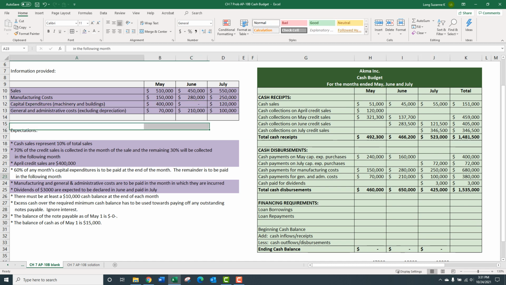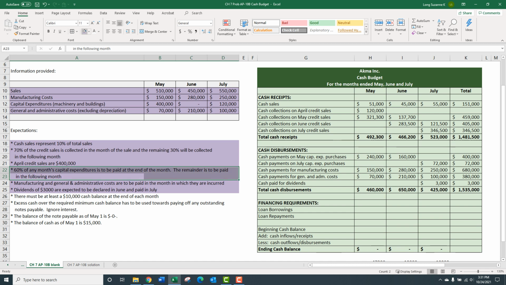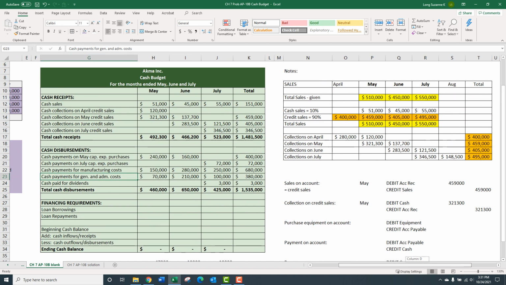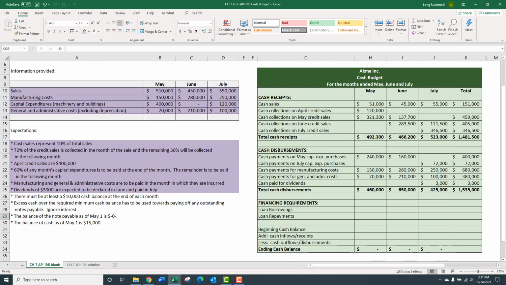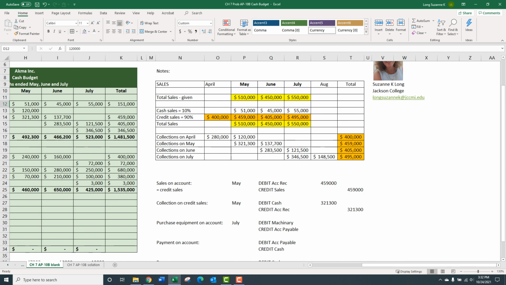And I can get rid of that, and I can get rid of that. One of the other journal entries I put over here was one of these. So we could say like July, they said machinery was one of the options. So we'll just make this machinery. And it was, how much was it? Capital expenditure, July, 120. That's right. So we'd have 120 for July. Oops, another zero. That's a capital expenditure on account.